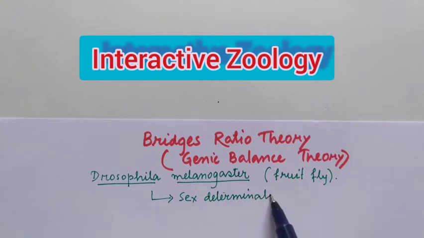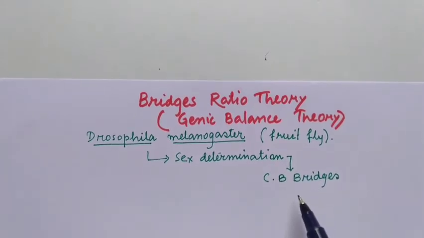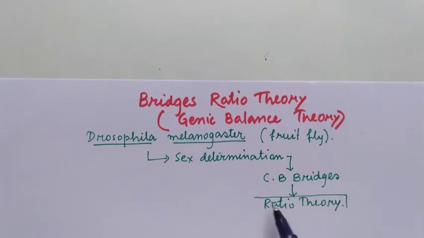Its sex determination process was described by C.B. Bridges and popularly known as the ratio theory or genic balance theory.